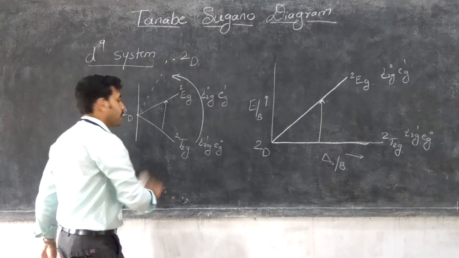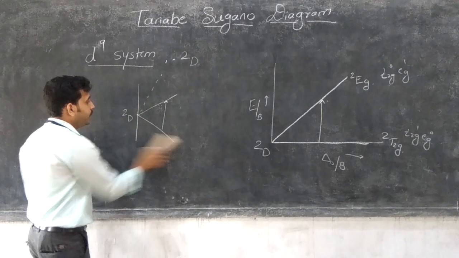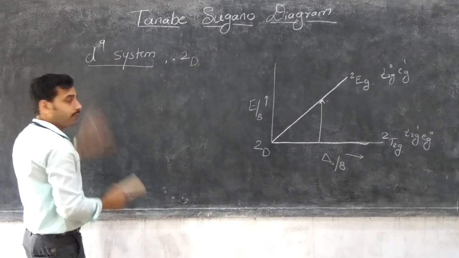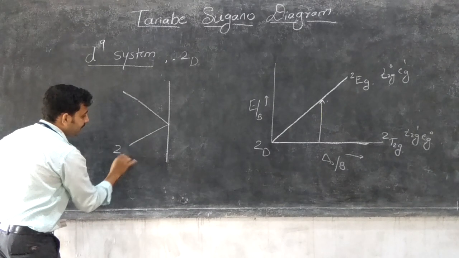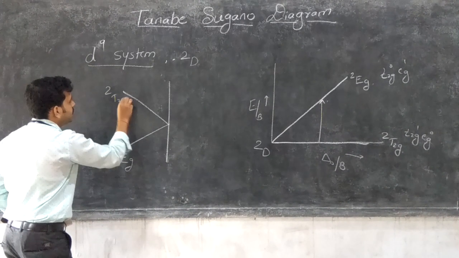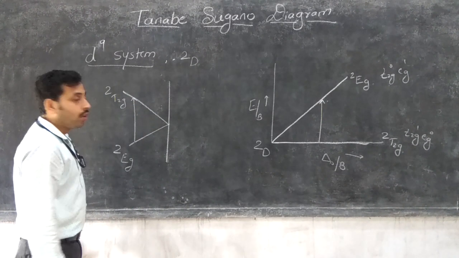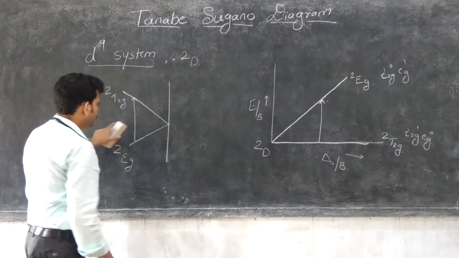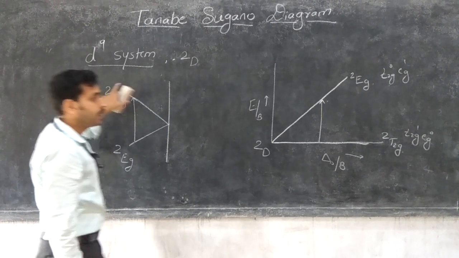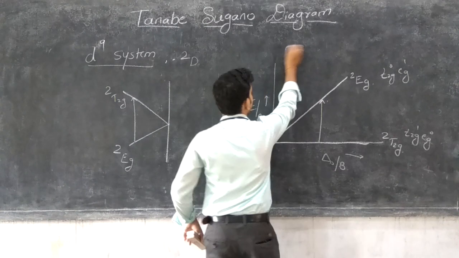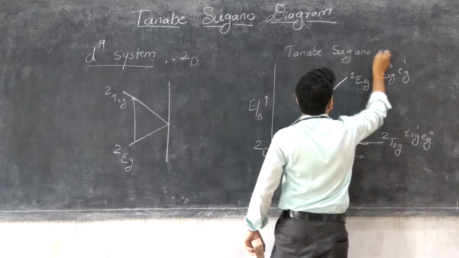But the transition line is only one. That is just plotted for the 2D system, which is the left half of the Orgel diagram. That's why from the left side, 2EG to 2T2G is only the inverse diagram of the D1 system. It just rotates, so that 2EG is the ground energy and 2T2G is the highest energy in the Tanabe-Sugano diagram.